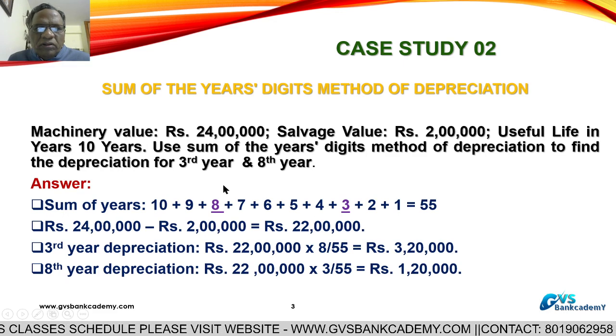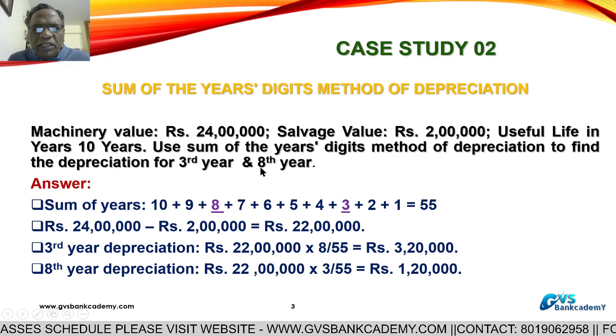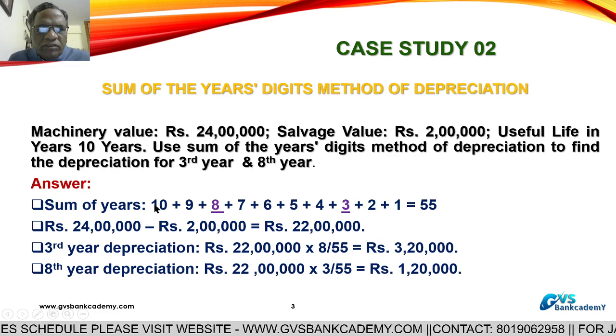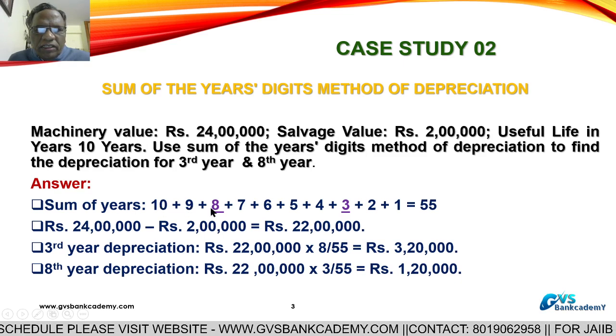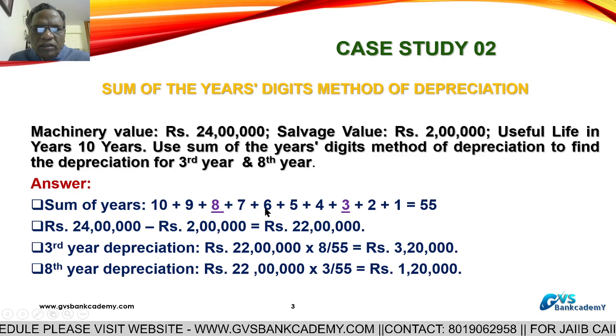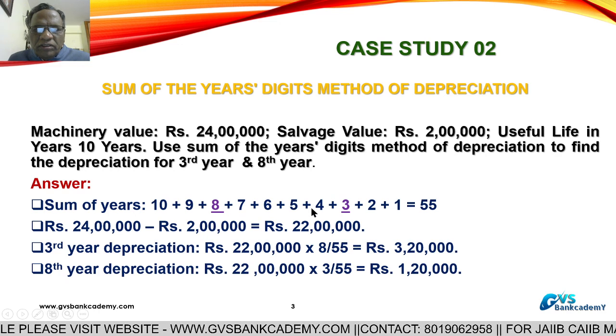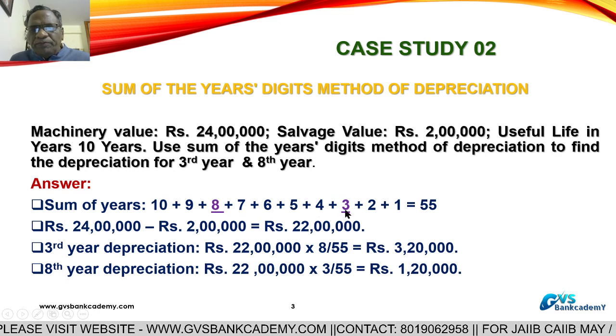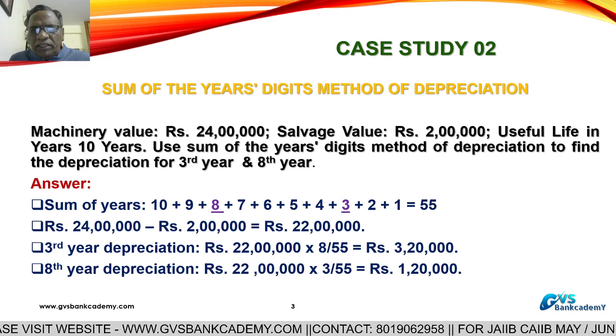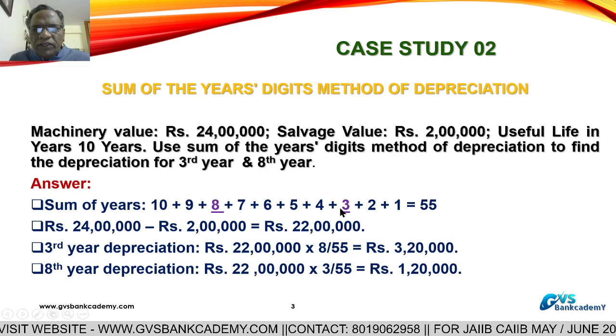Now, what is the depreciation for the 8th year? Come to this: 1st year, 2nd year, 3rd, 4th, 5th, 6th, 7th, 8th year. The 8th year figure is 3.